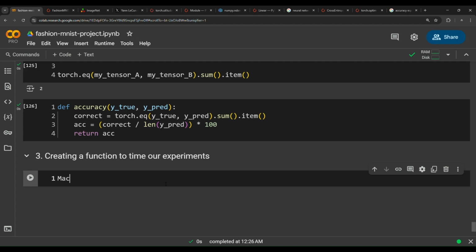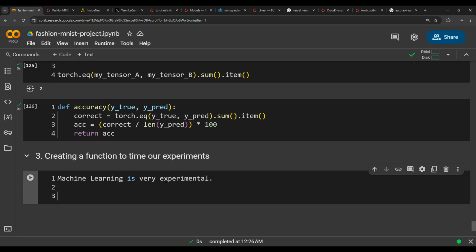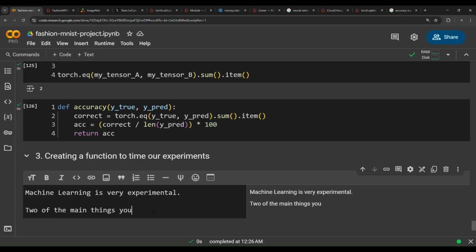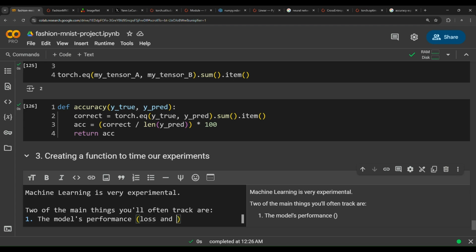So machine learning is very experimental, and you're going to face a lot of situations. Every project differs from the previous project. Two of the main things you will often track are: 1, the model's performance. So the performance of the model, loss and accuracy.